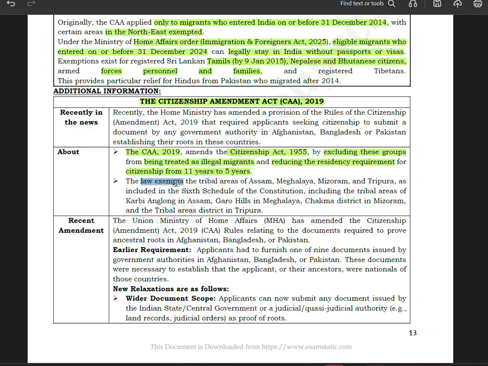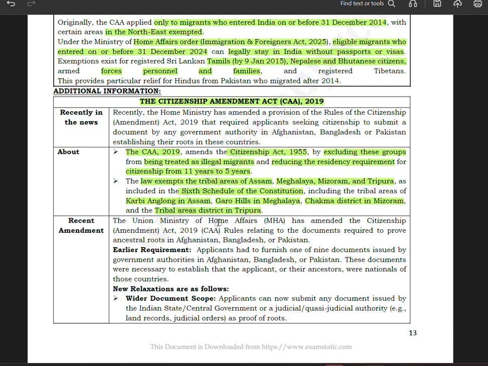This law exempts the tribal areas of Assam, Meghalaya, Mizoram, Tripura as included in the Sixth Schedule of the Constitution, including the tribal areas of Karbi Anglong in Assam, Garo Hills in Meghalaya, Chakma district in Mizoram, and the tribal areas in Tripura.